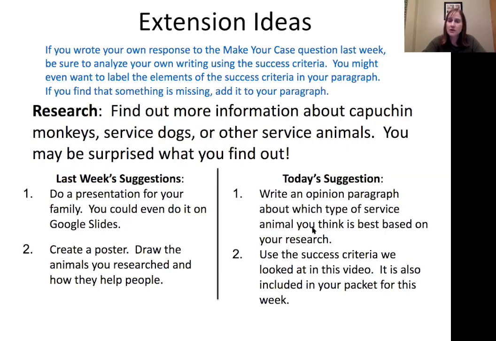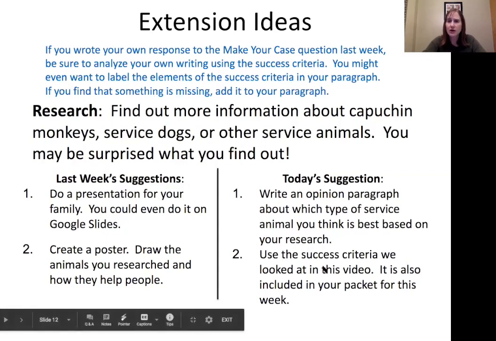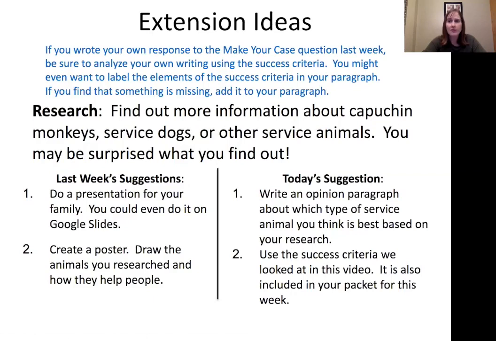When you finish your research, you could write a new opinion paragraph with this prompt: which type of service animal you think is best based on your research. Might be very different than the opinion paragraph that we wrote for Helping Hands. Decide on your opinion, which animal's best, and then use your research to back that up. Use your success criteria that we looked at in this video and that's in your packet to make sure that you have all of those elements in your opinion paragraph.